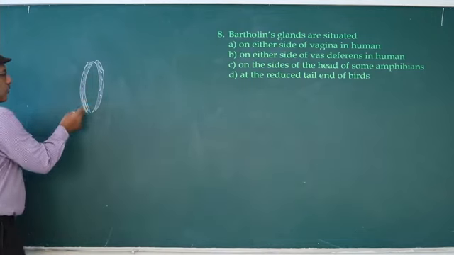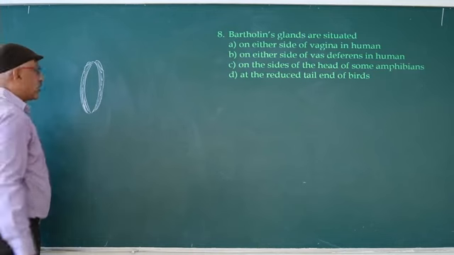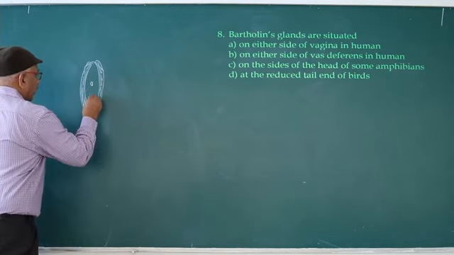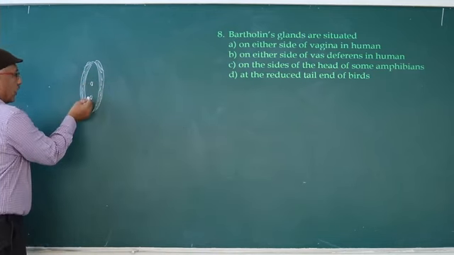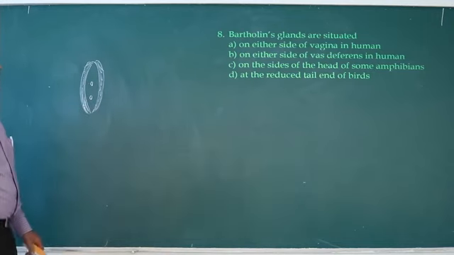The empty place present between the labia minora is known as the vestibule.